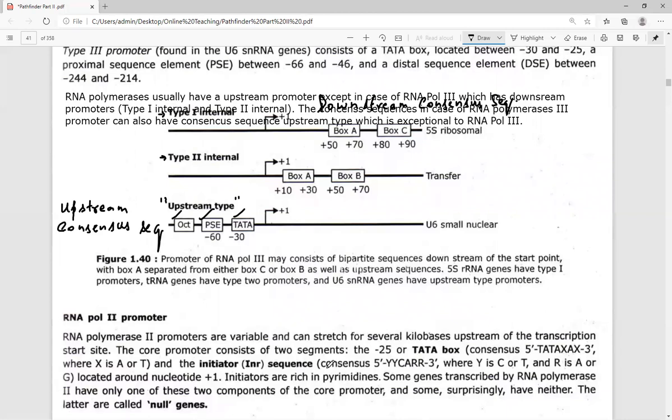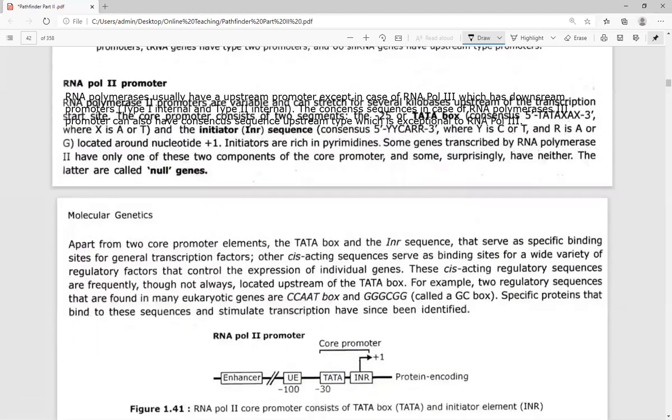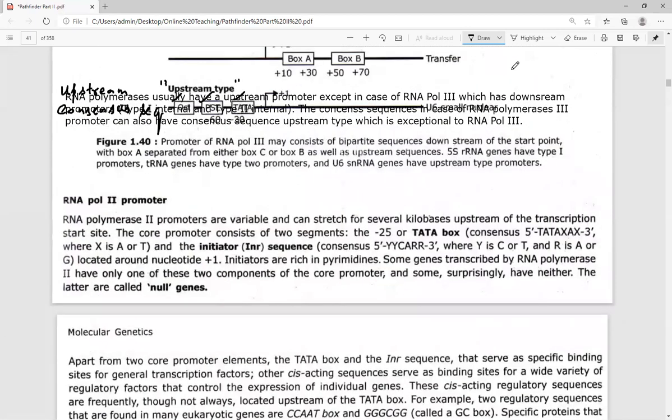Okay, now moving forward. RNA polymerase second promoters. What do you mean by RNA polymerase second promoters, and how are they present? Okay, so we have to look at the RNA polymerase second promoters. Now, I am deleting all the things that I have written here. Hopefully it would be clear to the majority of you.